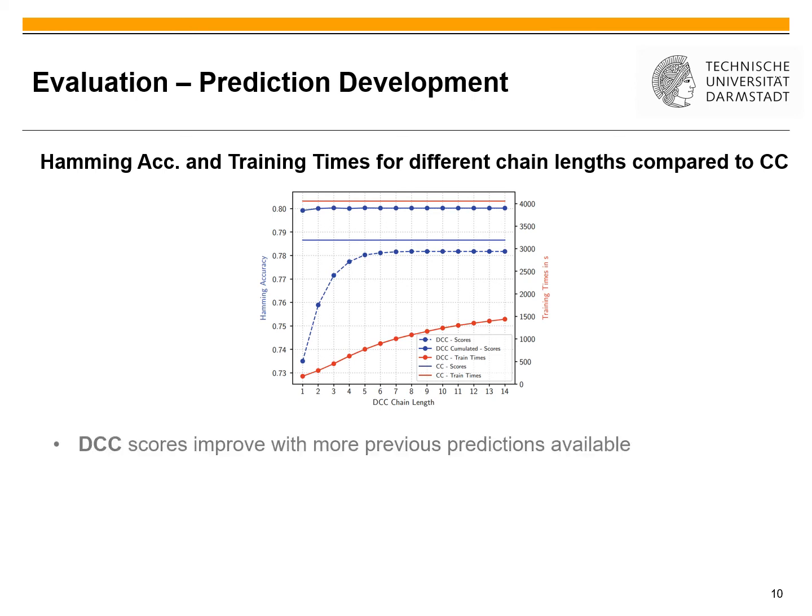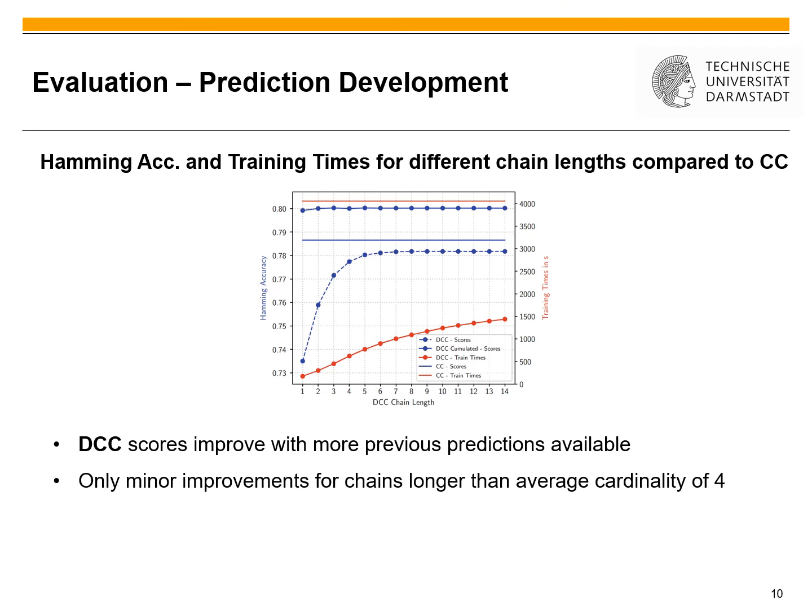At first one is that the dynamic classifier chain score improves with more previous predictions available. This shows that the model is somehow able to use these previous predictions to improve. The second observation is that there are only minor improvements after chain length of 4. The reason here is that the cardinality of this dataset was about 4, so all or most of the relevant labels should be set by round 4.